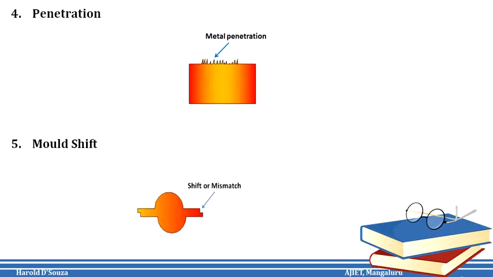Mold shift. It is a step produced in the cast product along the parting line due to the sidewise relative displacement of the cope or drag box. The causes are improper alignment of the upper and lower parts during mold preparation, or misalignment of the flask. This could be prevented by proper alignment of the cope and drag box, or proper handling of the assembled cope and drag box during the operation.